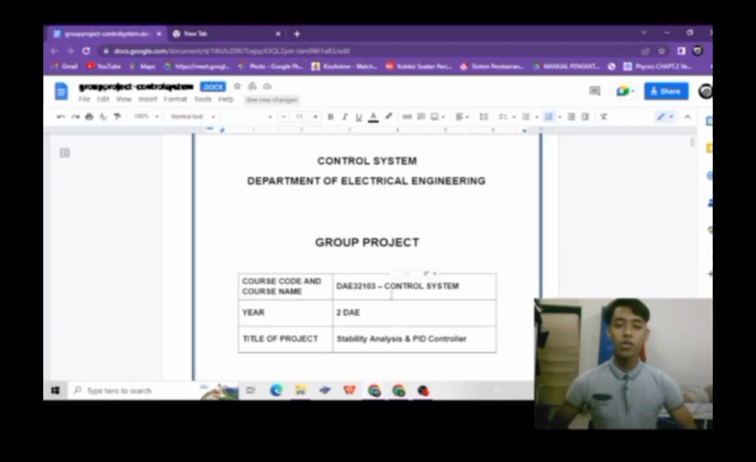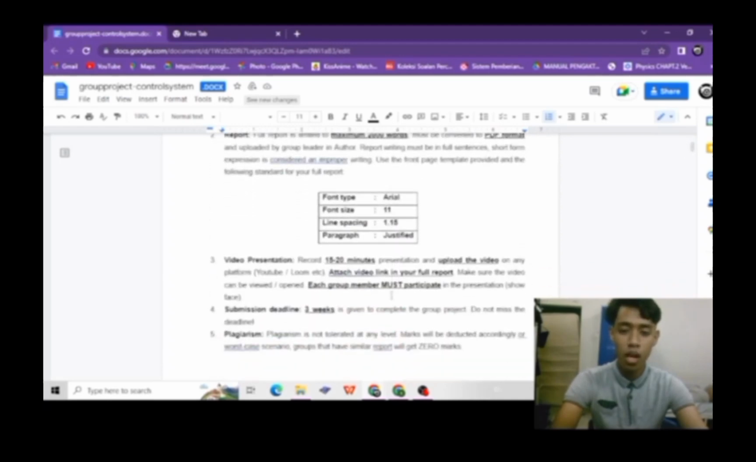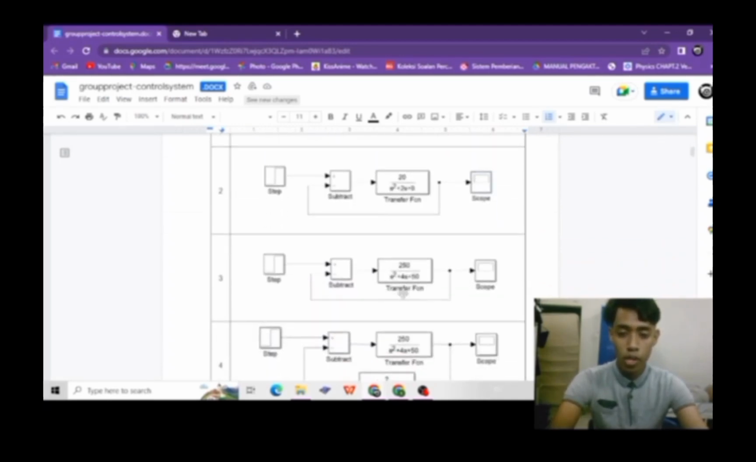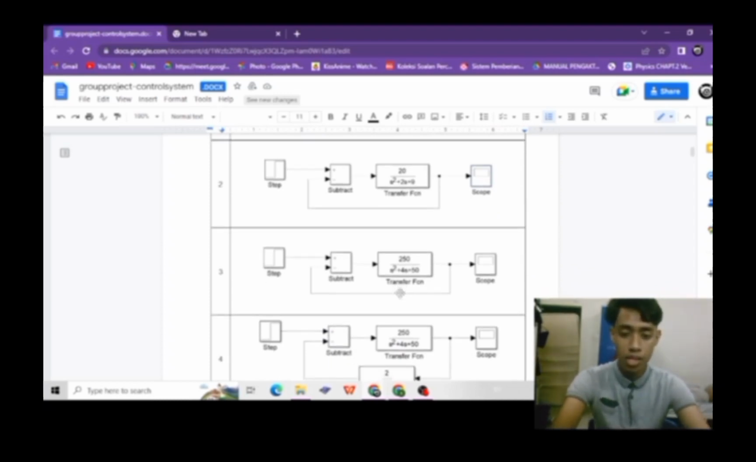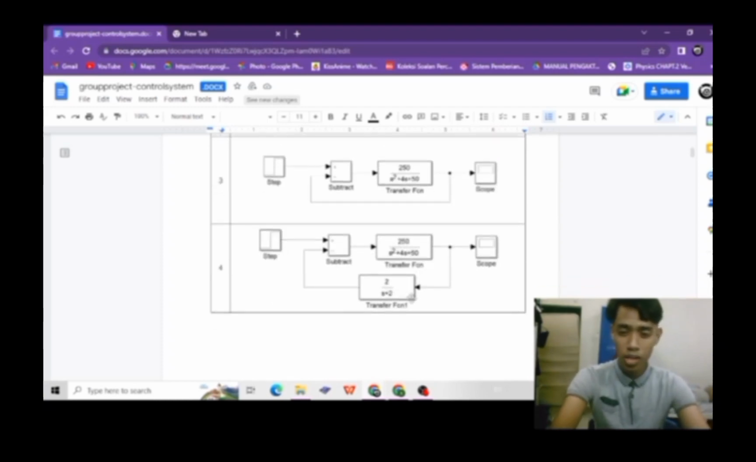Assalamualaikum warahmatullahi wabarakatuh. My name is Abu Sufian Azmi, and I will present to you about our group project, where our project is to make a stability analysis and using a PID controller. So we were given 4 different closed loop systems where we need to simulate and find out whether the system is stable or not. So I was doing the fourth one.